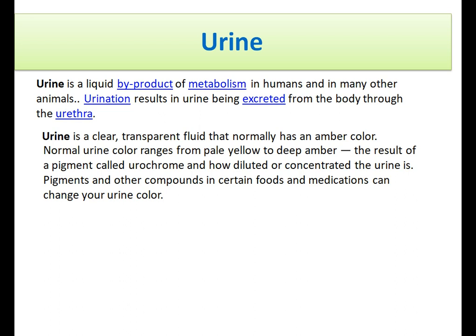More water and dissolved waste in the body will produce more urine. On the other hand, less water and less dissolved waste will produce less urine. I hope this is clear to you all.